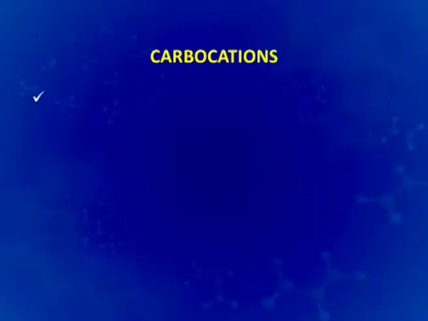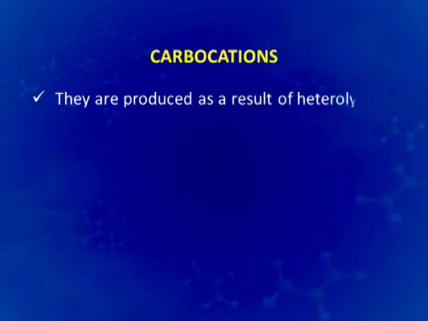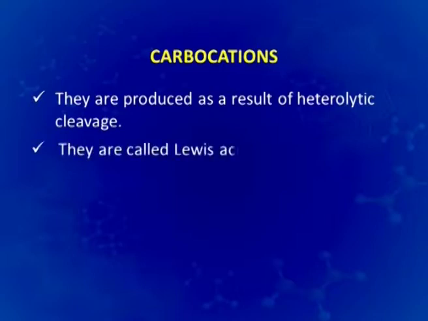Here you would recall the first episode of this lecture series wherein we talked about the formation of carbocations by means of heterolytic cleavage. So, carbocations are produced as a result of heterolytic cleavage and they are called Lewis acids, like we have an example of aluminum chloride as a Lewis acid.